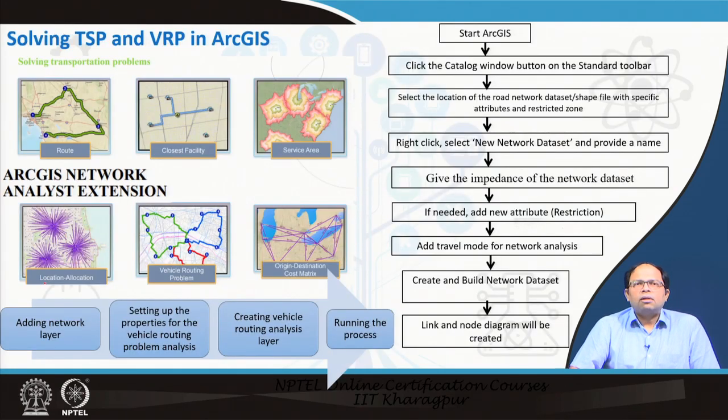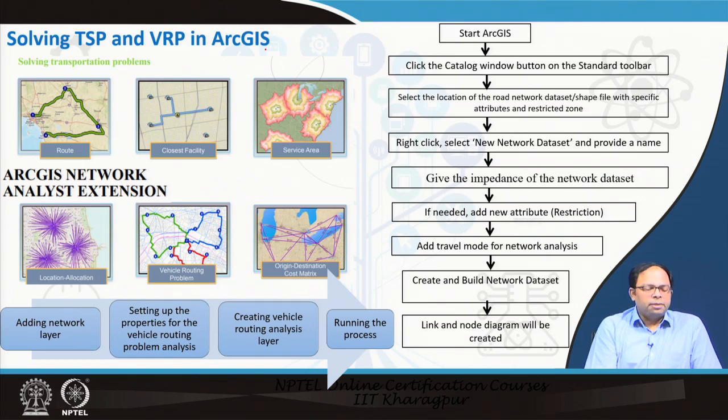That means we can also solve this TSP and VRP problem using our ArcGIS software. We have discussed ArcGIS. You can download that free of cost for a limited period to test all this. But the extension that we are using, network analysis, is not available. You have to buy that. So, I am showing that.